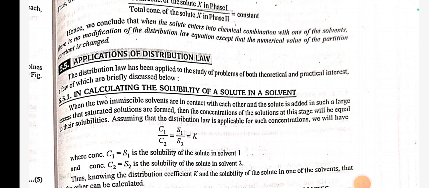Assuming that the distribution law is applicable for such concentration, we will have C1 by C2 is equal to S1 by S2 is equal to K, where concentration C1 is equal to S1, the solubility of solute in solvent 1, and concentration C2 is equal to S2, the solubility of solute in solvent 2. Thus, knowing the distribution coefficient K and the solubility of solute in one of the solvents, the solubility in the other solvent can be calculated.